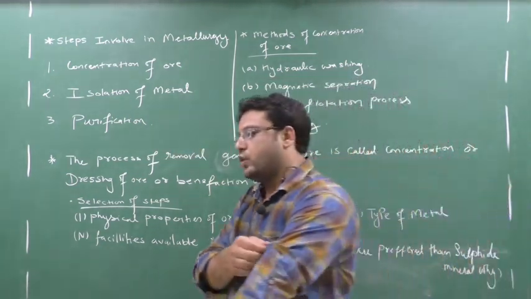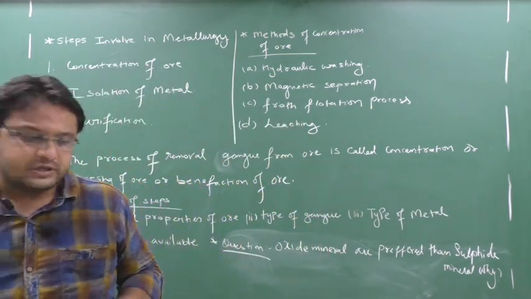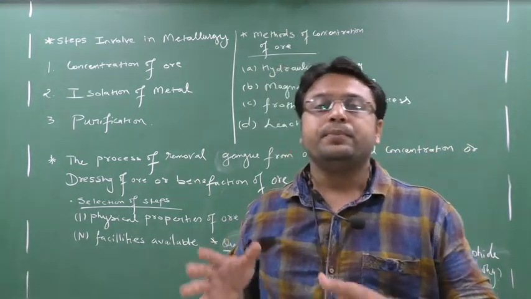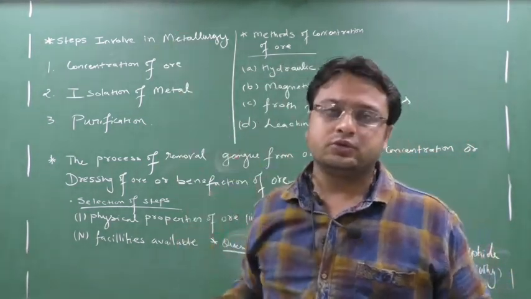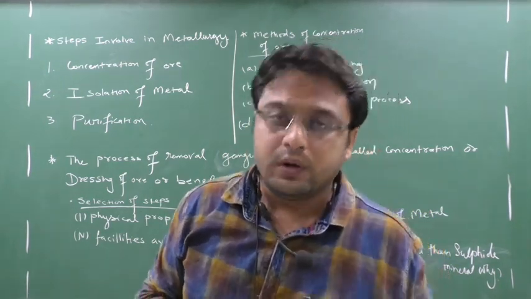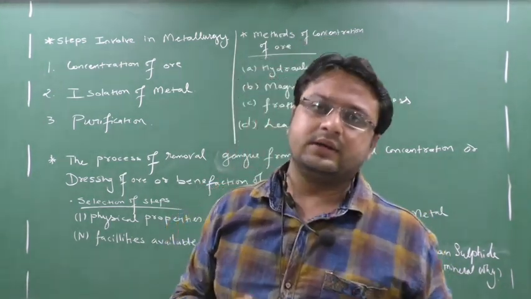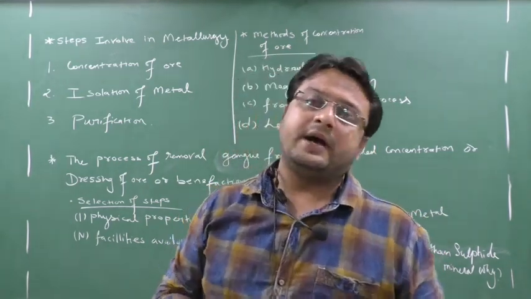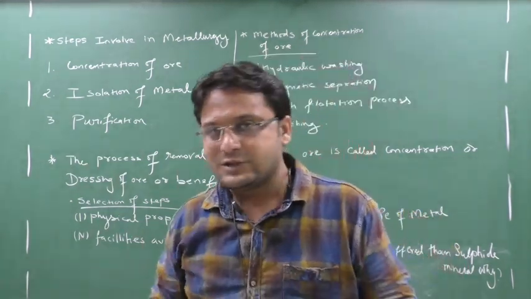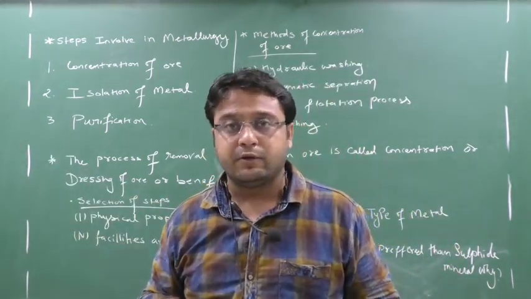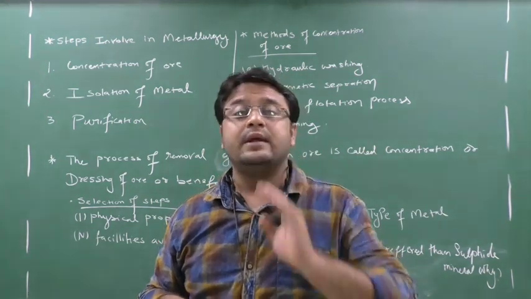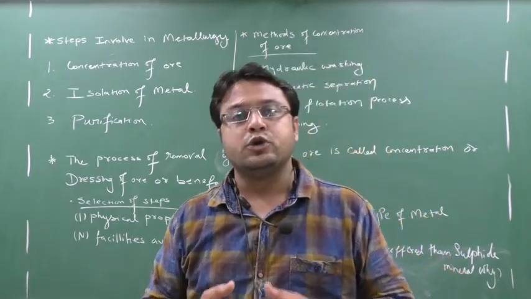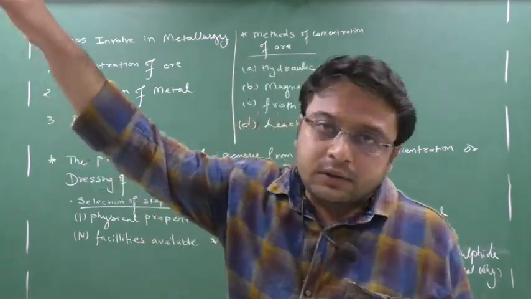Last class we saw what we mean by metallurgy. Metallurgy was the process to obtain the pure metal from the ore. I told you there are certain steps involved, technical steps like chemical methods or industrial methods, to obtain the pure metal from the ore. It's not that you can obtain the metal from the ore in a single step. A number of chemical methods, industrial methods, the electrolysis process, many processes are involved to obtain the pure metal from its ore.